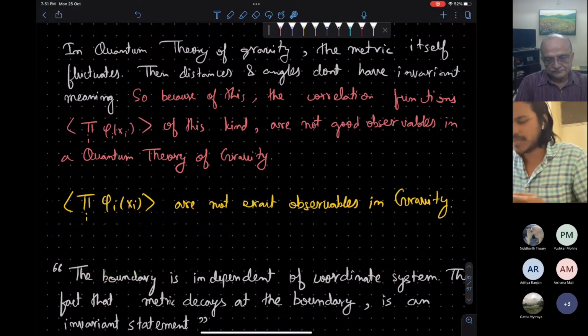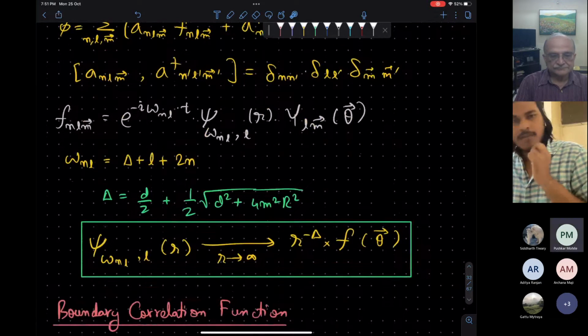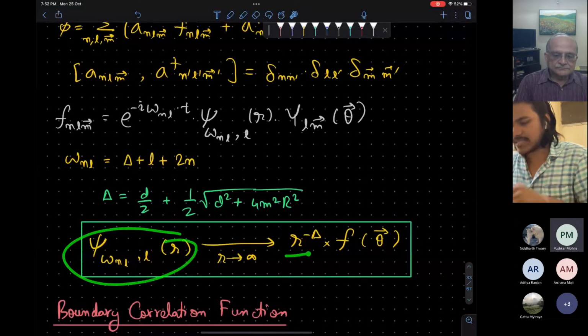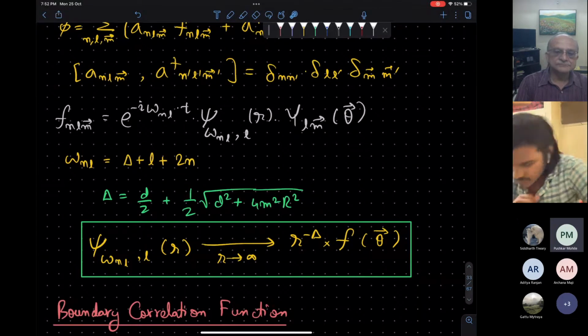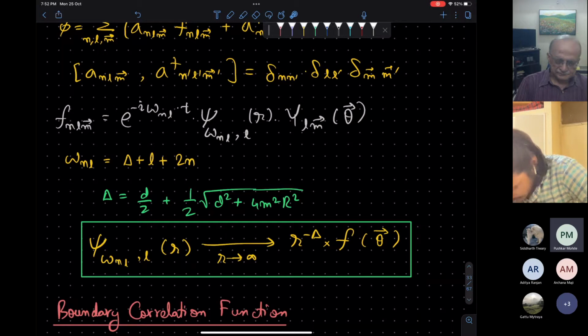But we will modify it a bit, and this is the reason we saw that the wave function decays at infinity. Wait one second. I think I understood your argument for why the coordinates are not defined in the bulk. Could you just explain again why you said that the fluctuations have to die out on the boundary?